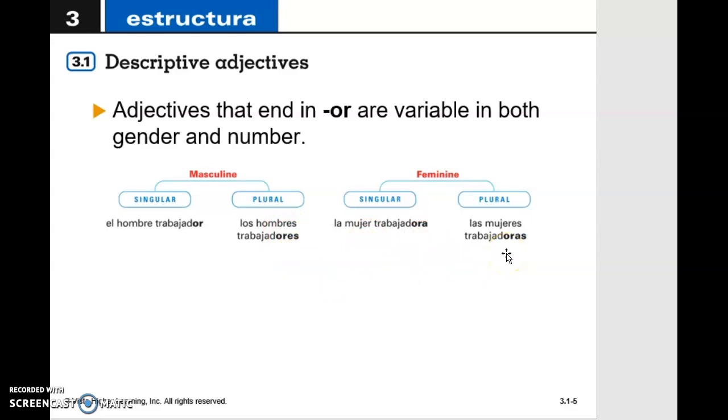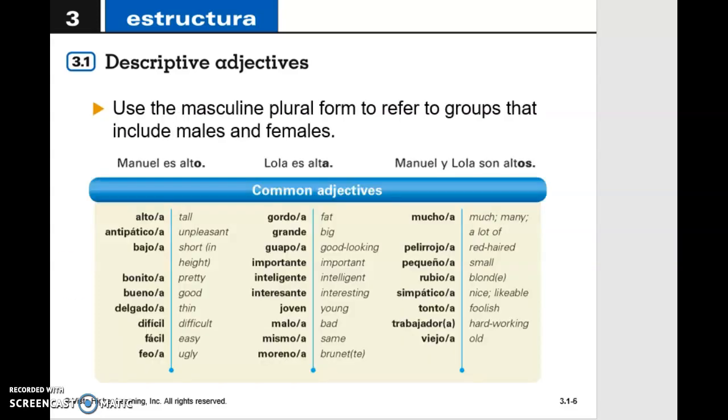So I'm really hoping that you start recognizing patterns in here. So this is a table of some of the most common adjectives that we can use in Spanish. So you have in here alto or alta. But of course, we can also say altos for male, plural, altas for female, plural, antipático, antipática, bajo, baja, and of course, bajos, bajas as well.